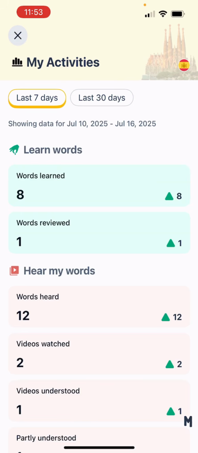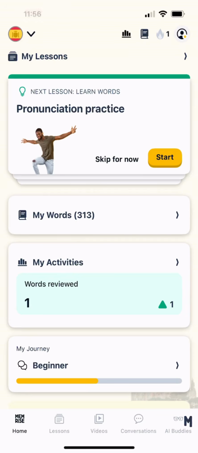And again, all of this My Activities is trying to bring you a bit of encouragement, and also help you to build resilience in terms of coming back to the app every day to improve all of that learning. Can you do one better than you did in the last 7 days? Can you do a bit better to get your monthly statistic up a little bit more?